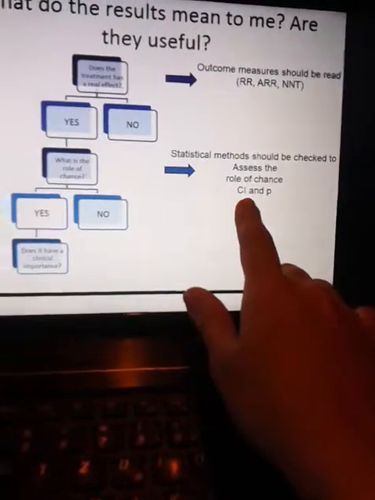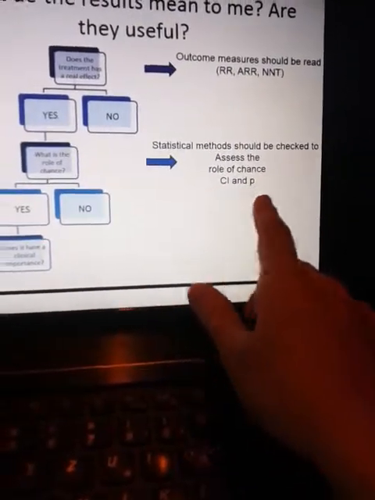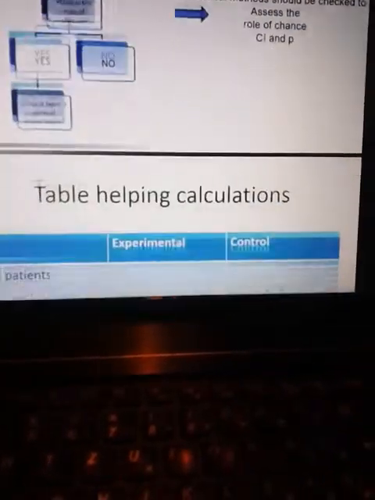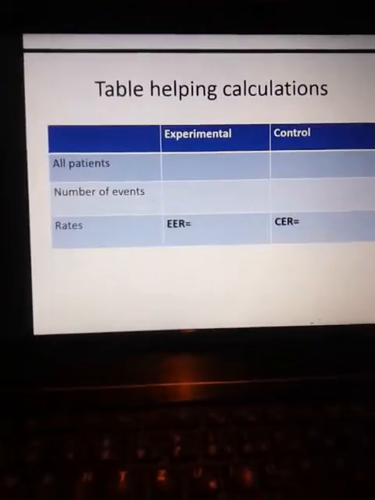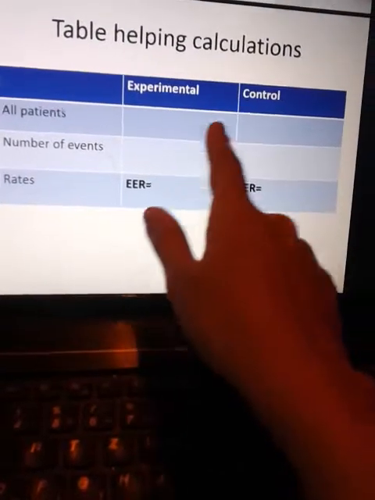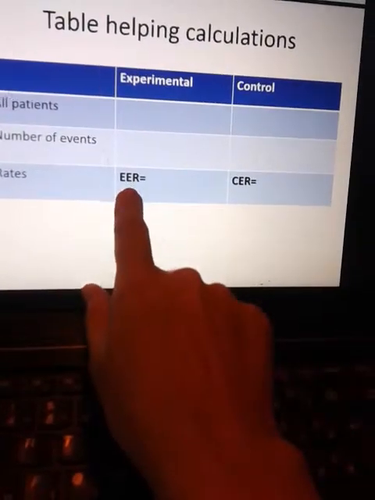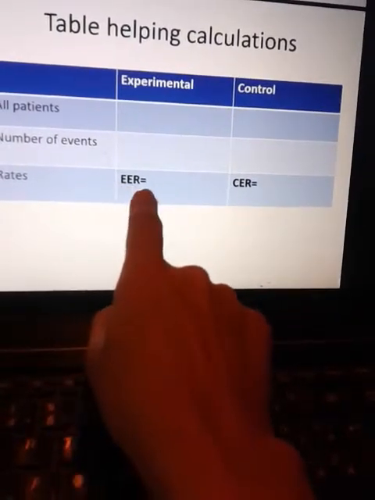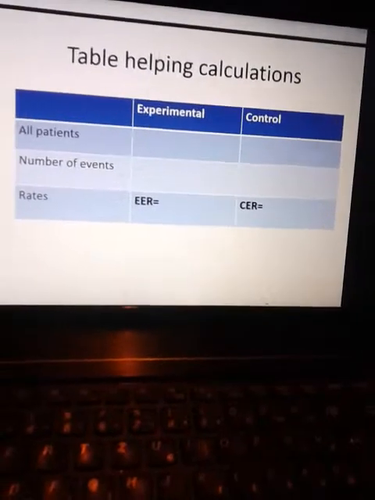Okay? Like what? Like C, I, and P. C, I or P is its measurement. A table helps the calculation: all patients, number of events, rate; experimental and control. Experimental rate, control rate. Then the ER: experimental event rate, control event rate.